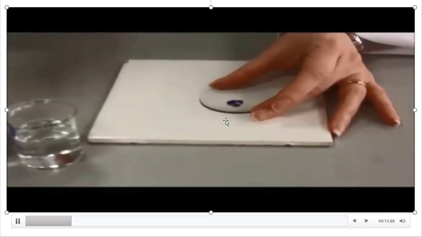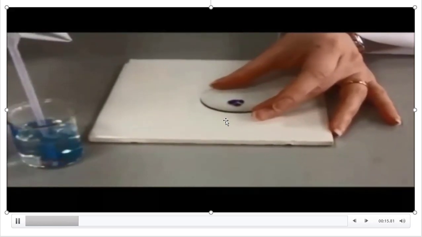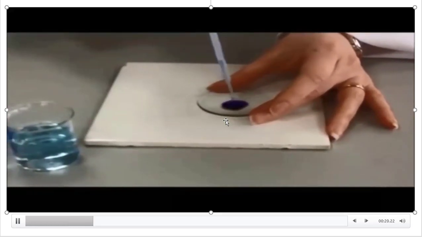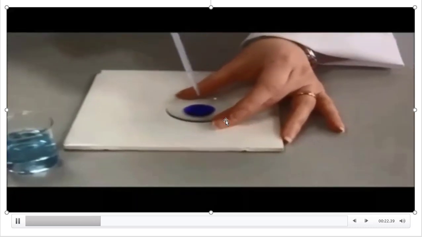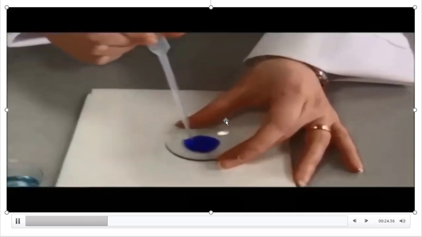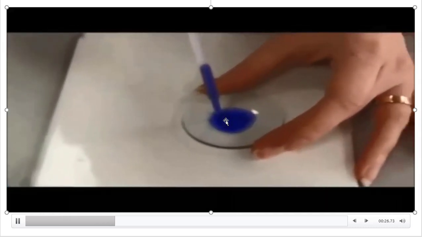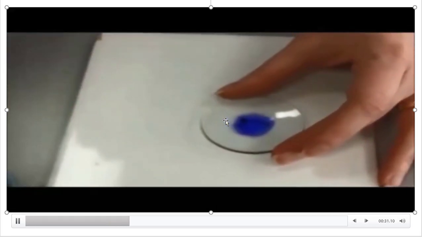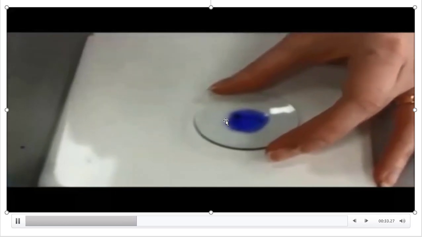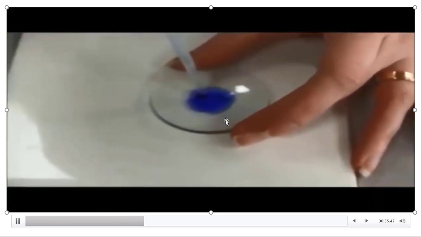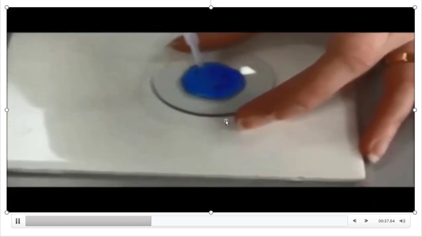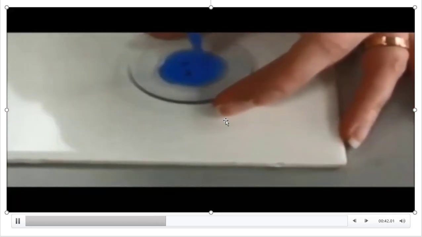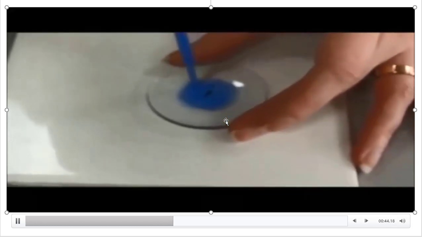They absorb the stain and we can easily observe the nucleus in the cells of the onion root tip, how the nucleus is located, how it is dividing. All of that we can easily observe if we stain the onion root tips.